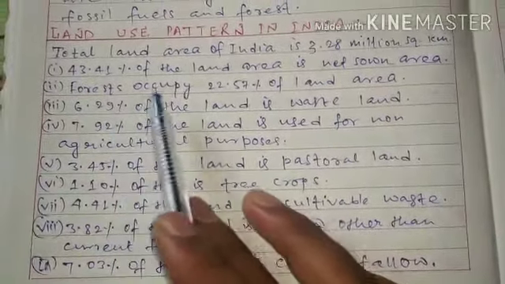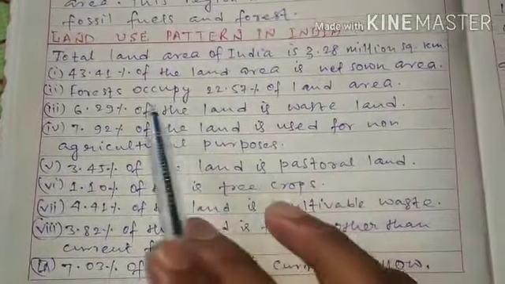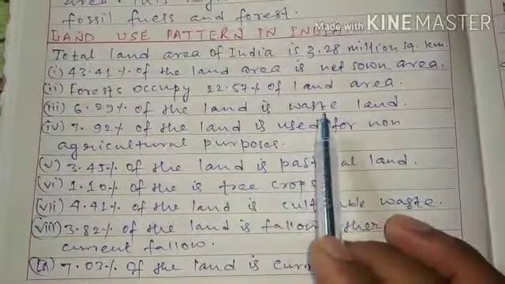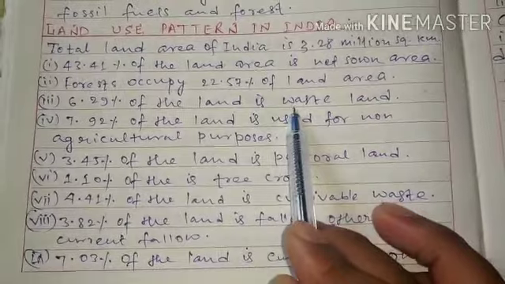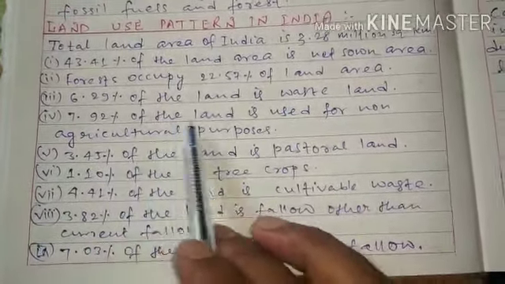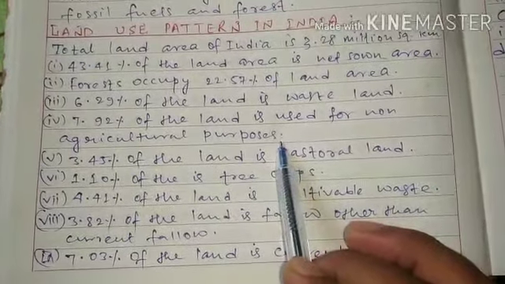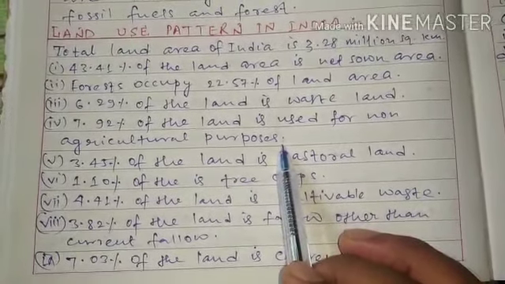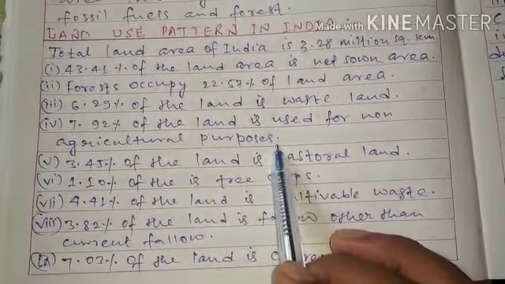The forest occupies 22.57% of land area. 6.29% of the land is wasteland, which is wasted and has no use at present. 7.92% of land is used for non-agricultural purposes, like construction, housing, roads, bridges, markets, complexes, railways, bus stops. These are the areas that come under non-agricultural use.